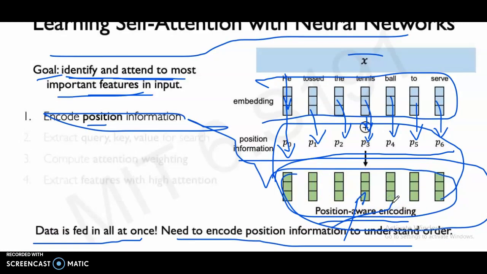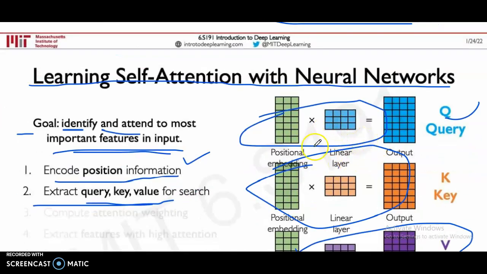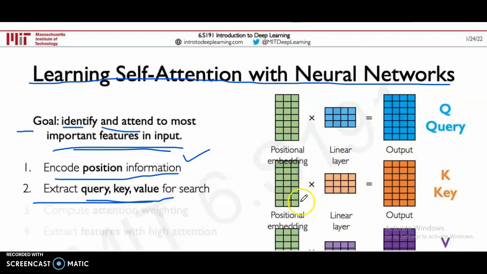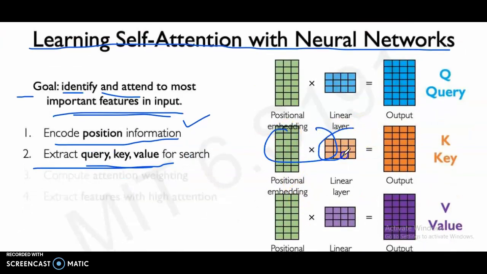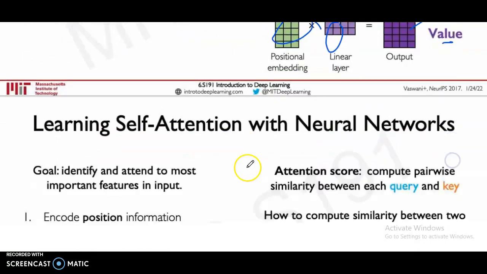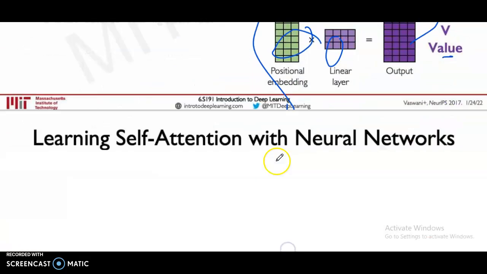From the position-aware encoding, a linear layer gives the query output. Then the positional embedding goes through another linear layer to give the key output. Then another linear layer gives the value output. Then we get the query, key, value for search.